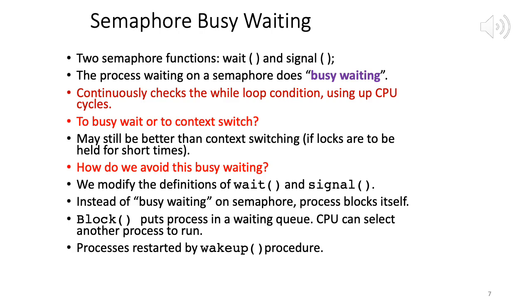So because the process continuously checks the while loop condition, it uses up CPU cycles. So the question is, to busy wait or to context switch? So rather than doing busy waiting, can we not do a context switch and let some other process execute, right? So that those CPU cycles can actually be used for doing something more important, and later on that process can check its while loop, maybe less frequently, right? So maybe context switch may be better. Of course, it's not a very easy question to answer.